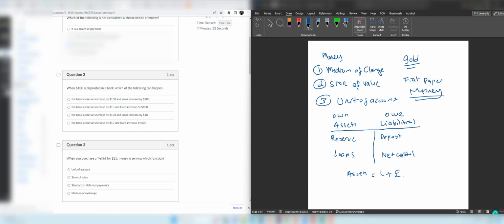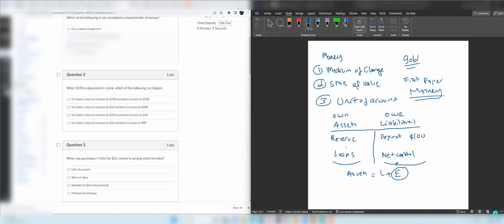So a healthy bank should have positive equity. When you have positive equity, liabilities are less than assets. So banks have enough assets to pay back their liabilities. So now let's understand this question. When $100 is deposited in a bank, which of the following can happen? If $100 is deposited here, the deposit account is going to increase by $100. And now we know that as an accounting identity, the sum of this part should be equal to the sum of this part. Let's read the first answer.